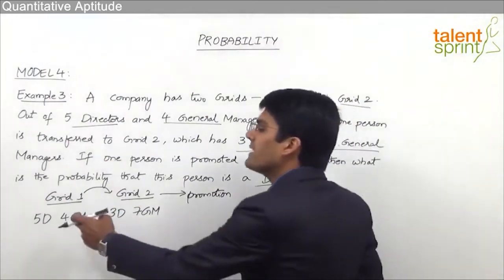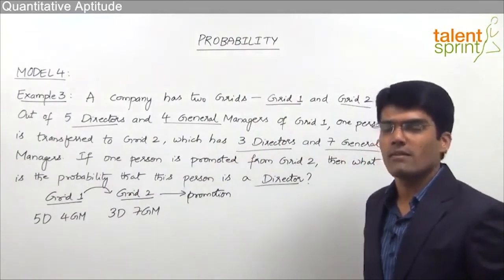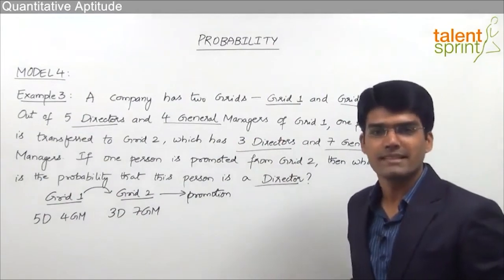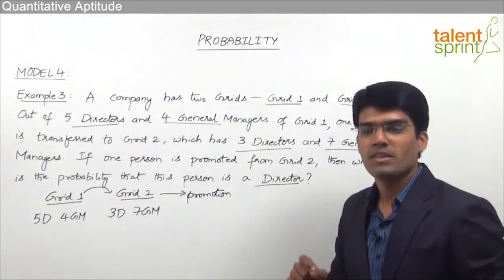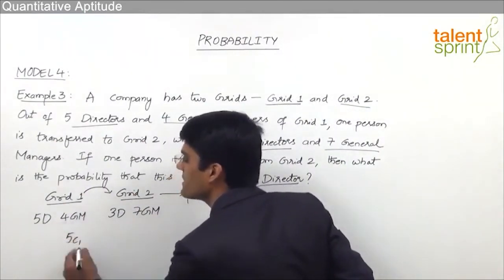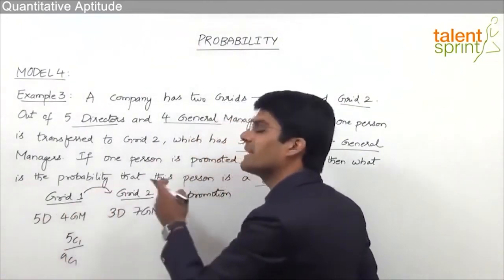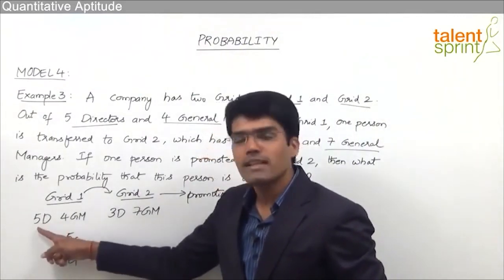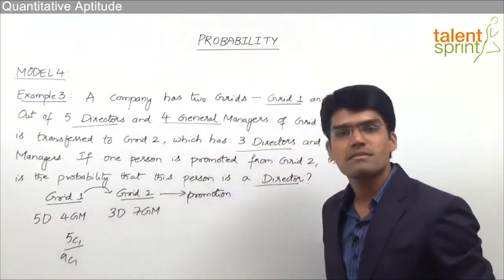Now let's say a director gets transferred from grid 1 to grid 2. And we have to transfer only one director. Why? Because the question says only one person is transferred from grid 1 to grid 2. So if that person is a director, we have to first of all take the probability of the person being transferred to be a director. Now total we have got 5 directors here. So out of 5 we need to select one. That is 5C1 out of total 9, 9C1. That means if we transfer a director from grid 1 to grid 2, the probability is 5C1 by 9C1. Why? Because total there are 5 directors. We select one and total grid has got 9 persons. Out of 9 persons we select one.